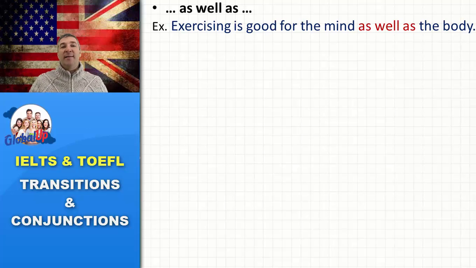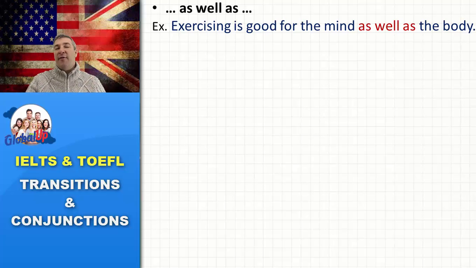You could say as well as the body or as well as for the body, no problem. So it's for both the mind and the body, right? Exercise is good for both the mind and the body. So you are including two things. They are the same, so they could be objects or ideas or people, okay?